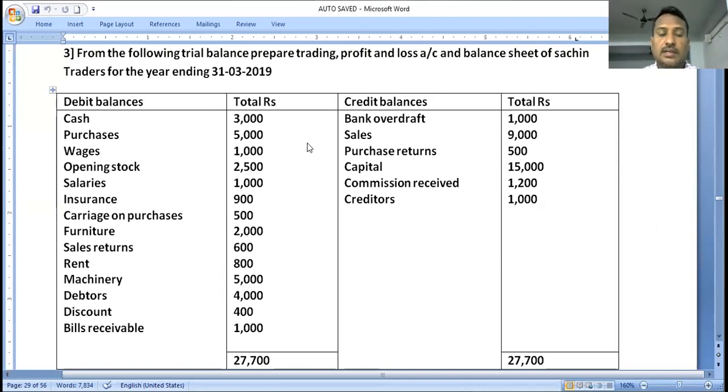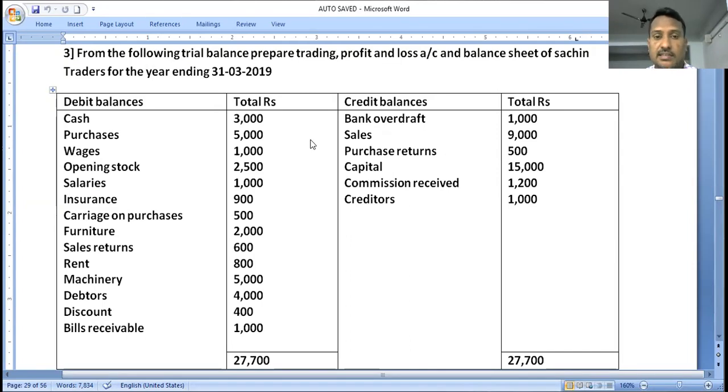Okay, good. So now we are discussing the preparation of final accounts. Already in the last class, we discussed one problem as per the Telangana Board academic textbook of Accountancy. In today's class, we are going to discuss one more problem which is important from the annual examination point of view. Okay, right, my dear students, get ready.